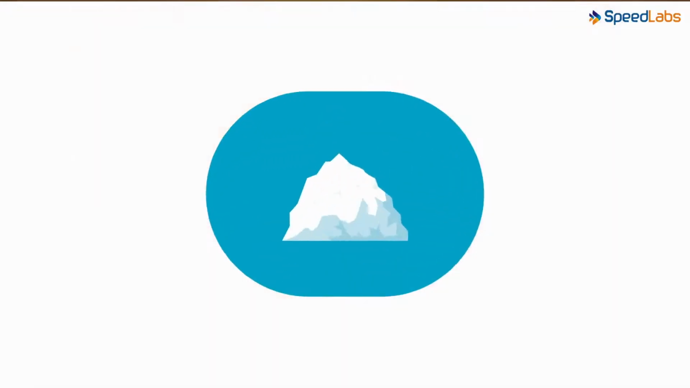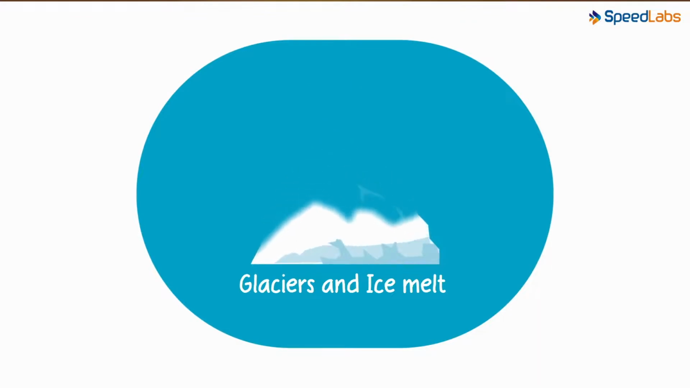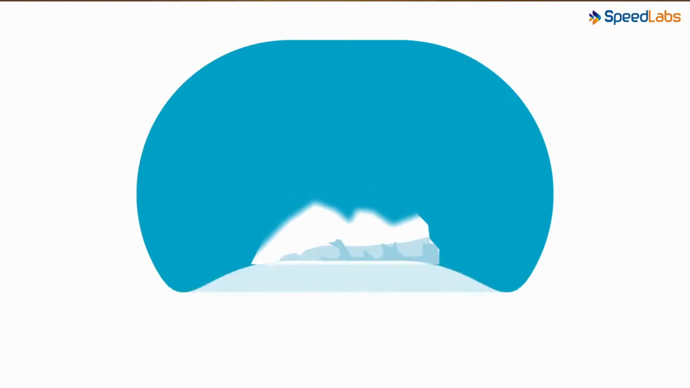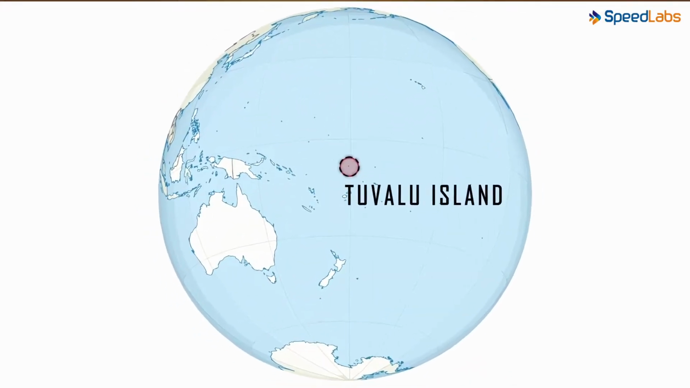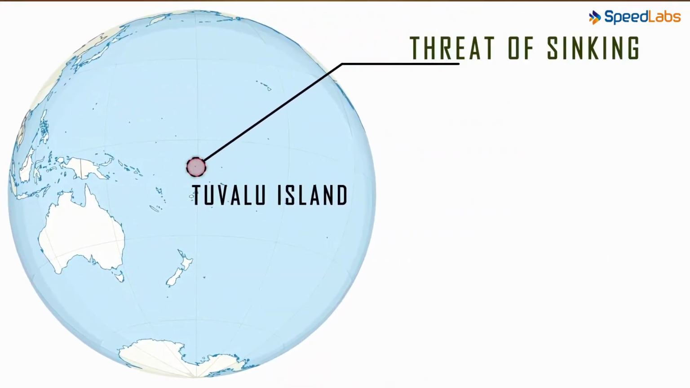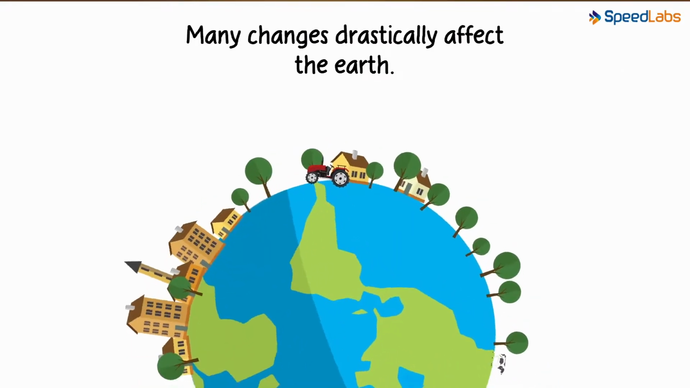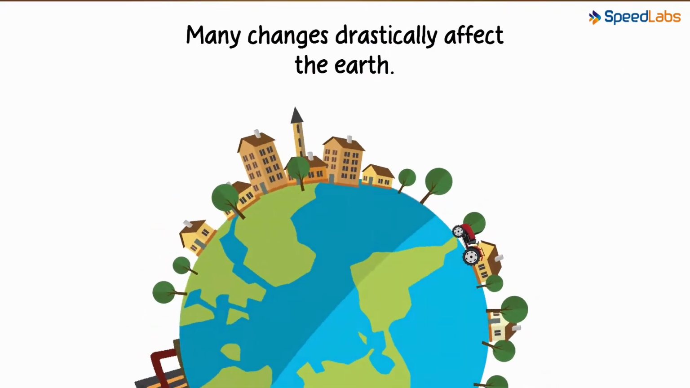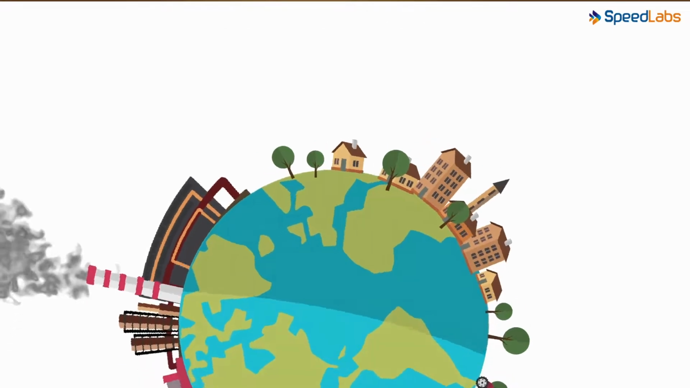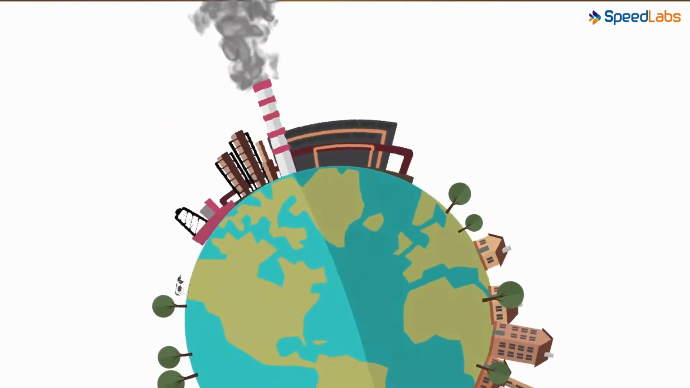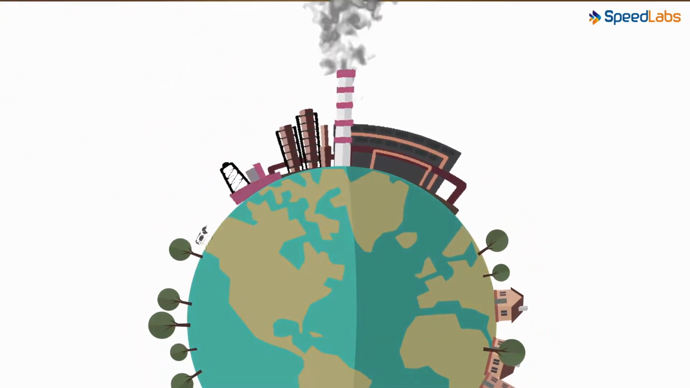This will cause all the glaciers and ice to melt and does prove a significant danger to humans. Do you know an island country, Tuvalu, in the South Pacific is under the threat of sinking due to the rising water levels? This seems scary, doesn't it? Many such changes can drastically affect the Earth if we do not check on the carbon emissions. This biogeochemical cycle of carbon, if tampered with, would cost us dearly.